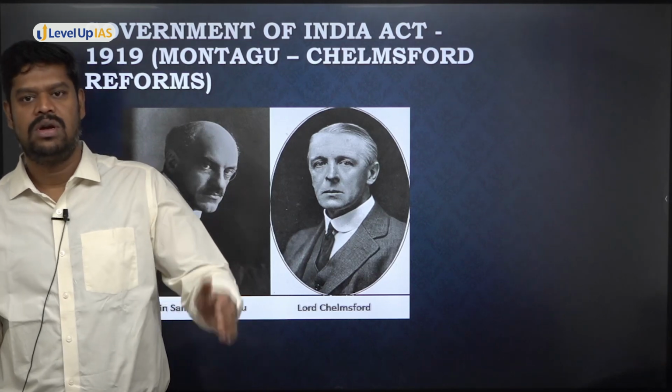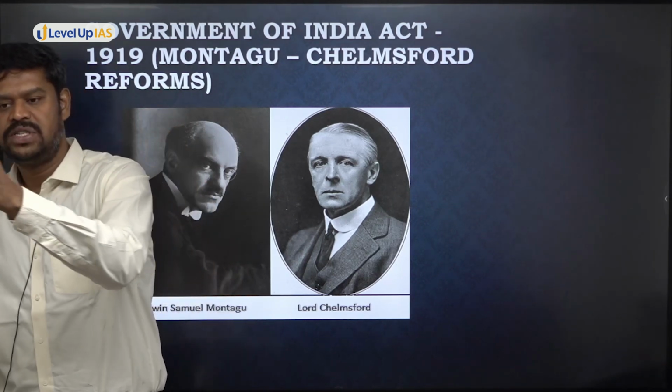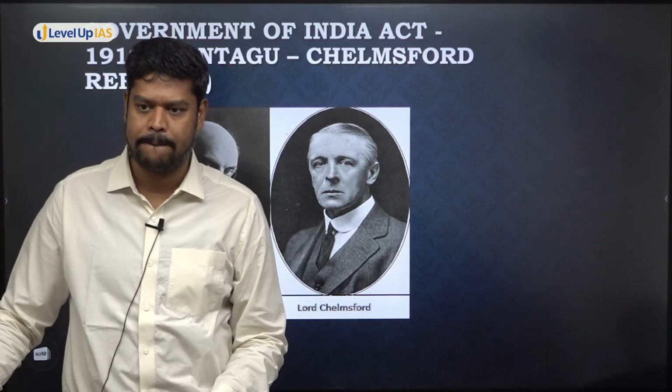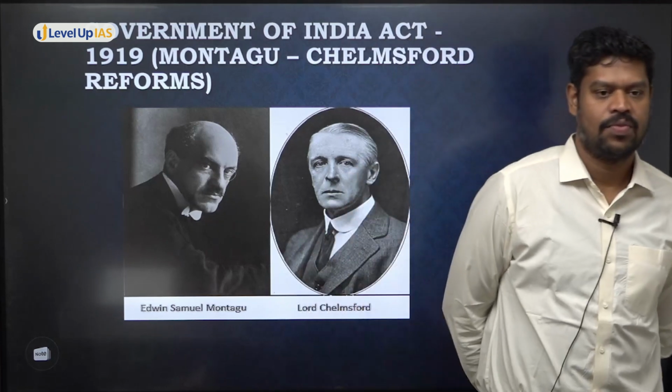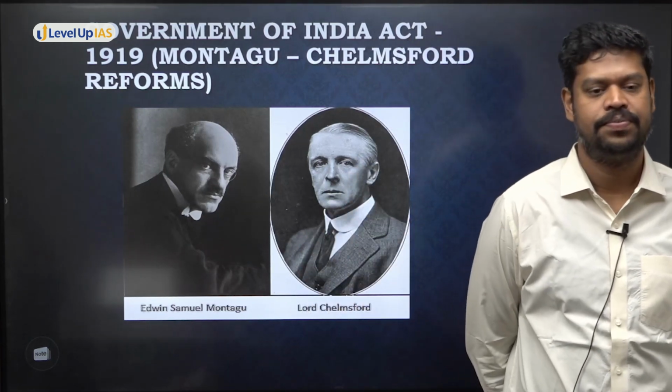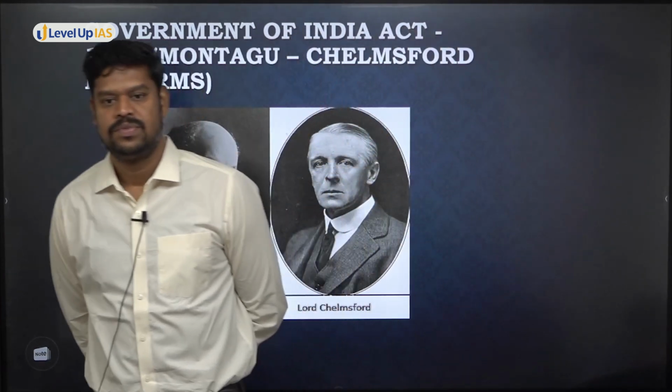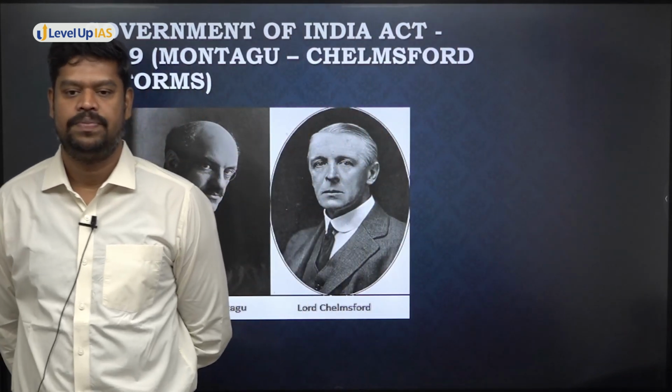So can anyone see how the functions have been increasing right from 1861 till 1909? No, supplementary questions came in 1909. In between, what happened in 1892?